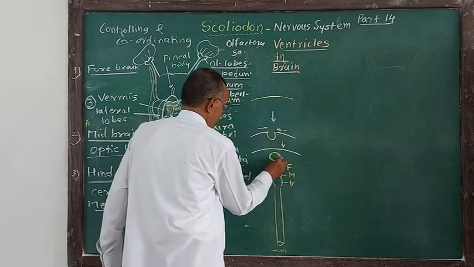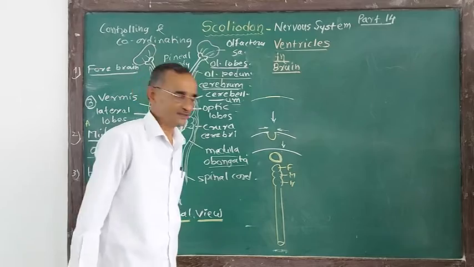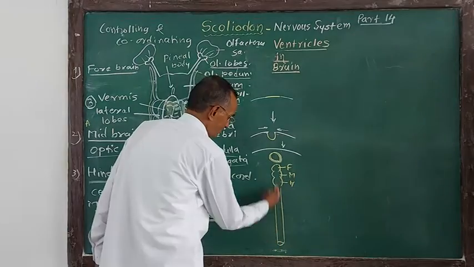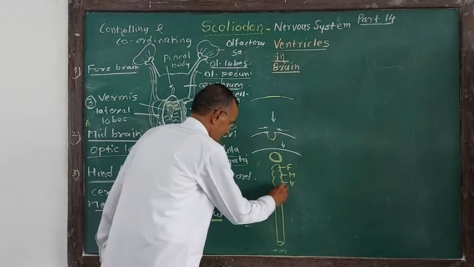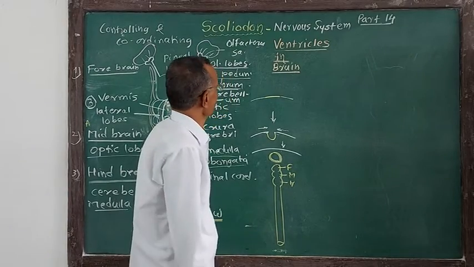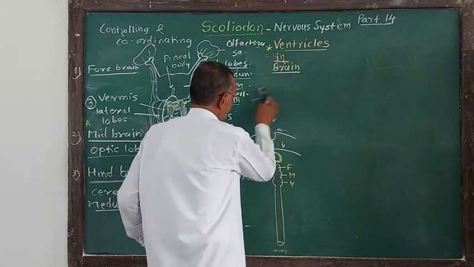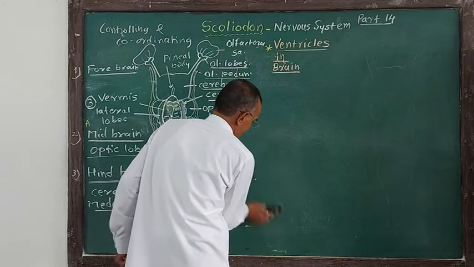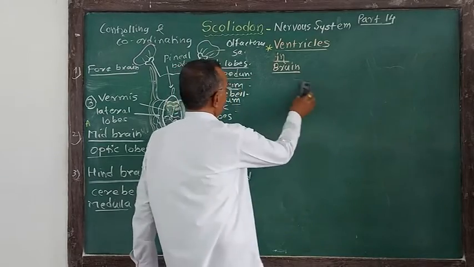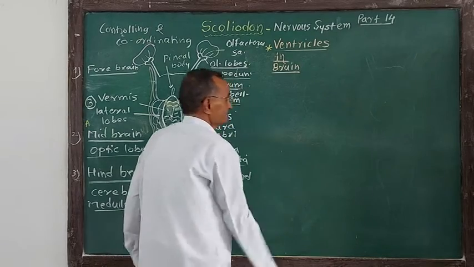As a matter of fact, the brain is hollow because it has such a cavity since its development, and therefore the brain and spinal cord are hollow. As a result, these cavities of the brain are called ventricles of the brain. But the term ventricle here has nothing to do with the ventricle of the heart. The ventricles of the heart are totally different. The ventricles of the brain are the cavities of the brain filled with cerebrospinal fluid.